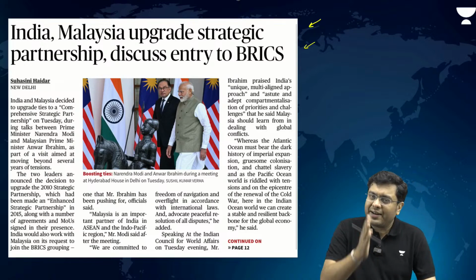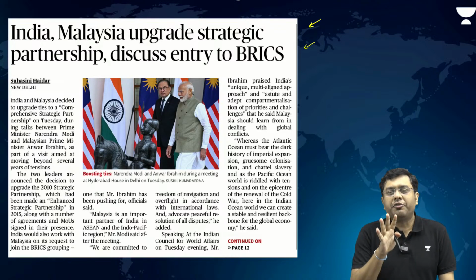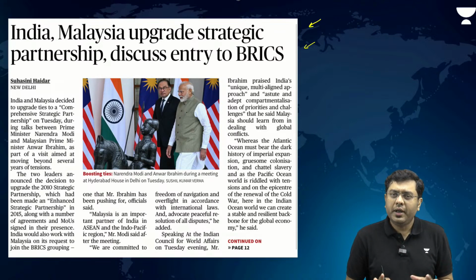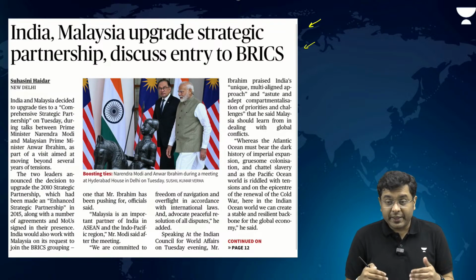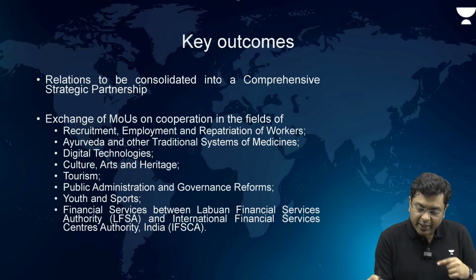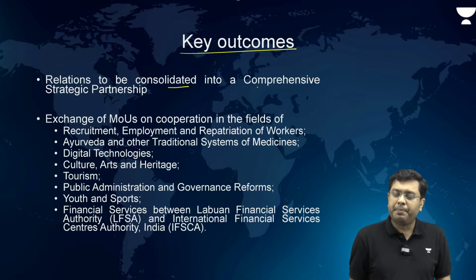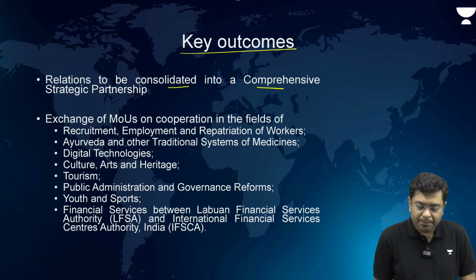Now let us take a look at the key outcomes of this particular meeting, which you can expect in a direct question about Indo-Malaysian relationship and the key progress there. So the relationship is to be consolidated to a comprehensive strategic partnership between India and Malaysia.